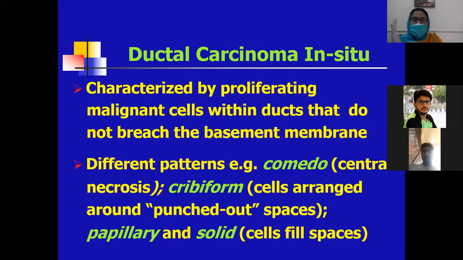Anyone can ask about the types of DCIS: comedo type with central necrosis, cribriform type with cells arranged around punched-out spaces, papillary type with papillae formation, and solid type.